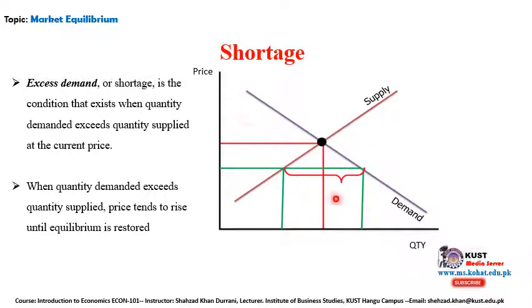Demand curve is sloping downward, supply curve is sloping upward, right? Now we have this point, which is actually called the shortage point. This is the shortage. Now what does it mean? Look at here, for example, this is called P naught, and this will be quantity naught, or the initial quantity at that price.